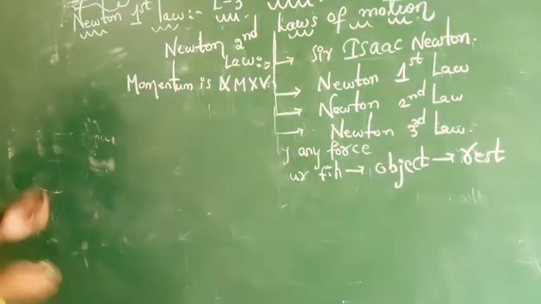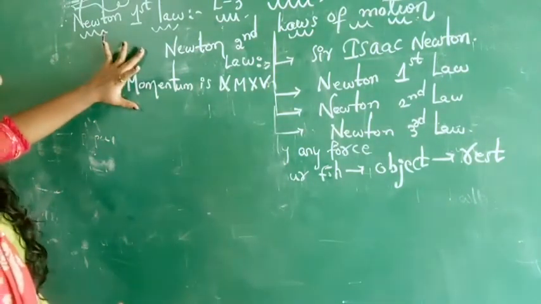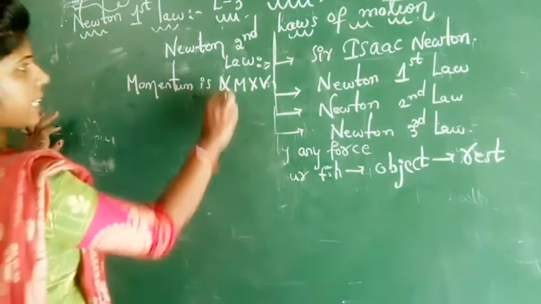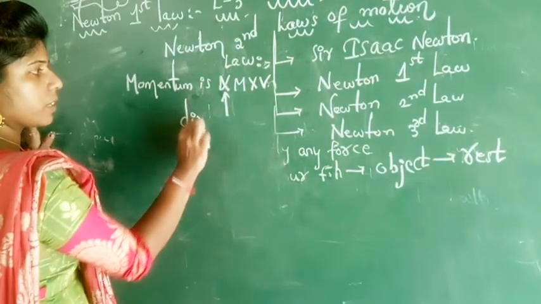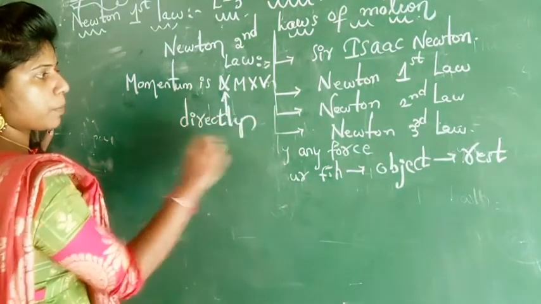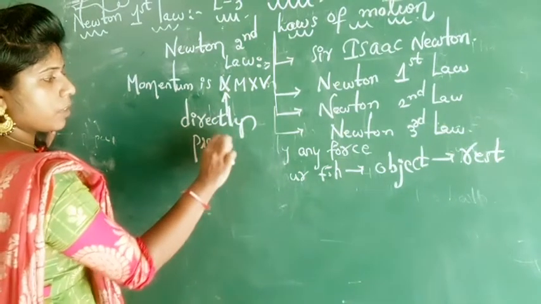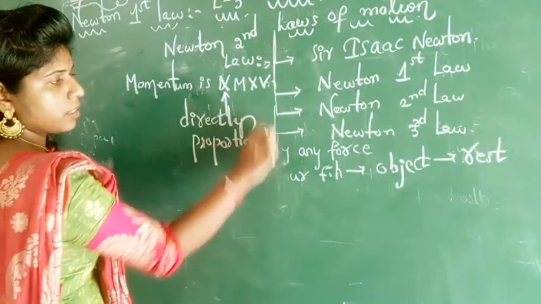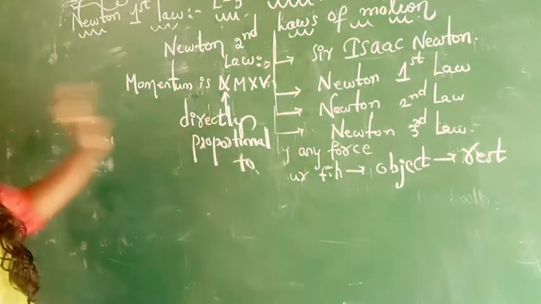How can we define Newton's second law? Momentum is directly proportional to mass into velocity.